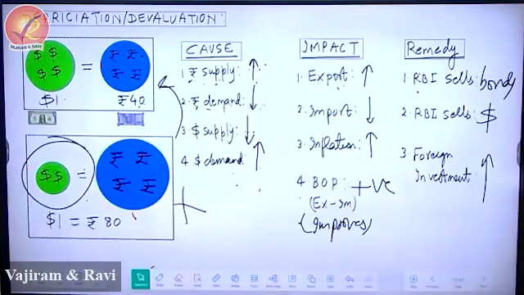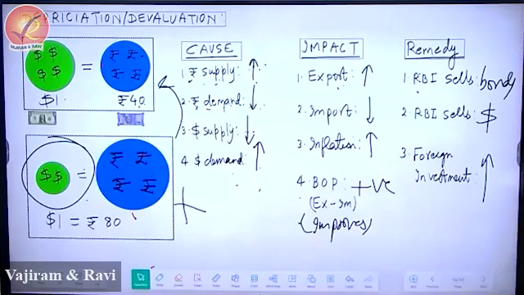Next, please write impact. See how your answer will be different from others. Number one, exports would increase. Number two, imports would decline. Third, inflation would be high.